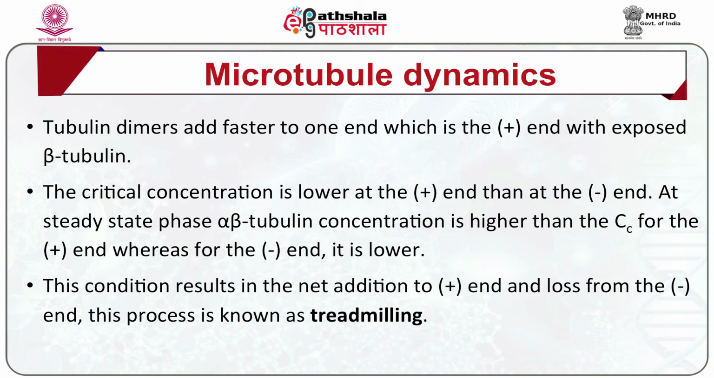At steady state phase, alpha beta tubulin concentration is higher than the Cc for the plus end, whereas for the minus end it is lower. This condition results in the net addition to the plus end and loss from the minus end. This process is known as treadmilling.